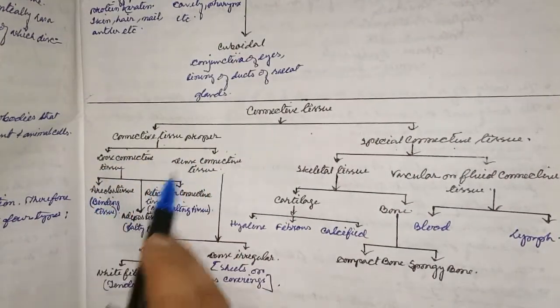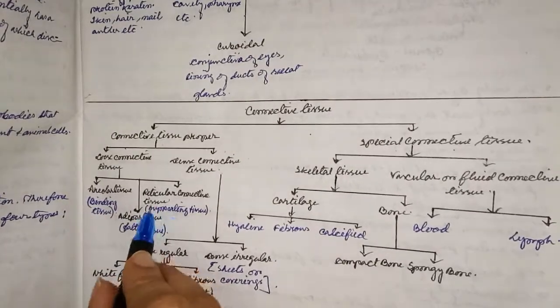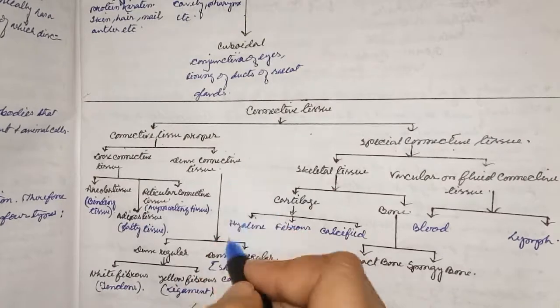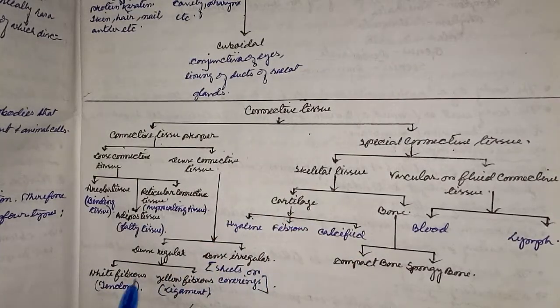Loose connective tissue is divided into areolar connective tissue, adipose tissue, and reticular connective tissue. Dense connective tissue is divided into dense regular and dense irregular. Dense is divided into white fibers, meaning tendons, and yellow fibers, meaning ligaments.